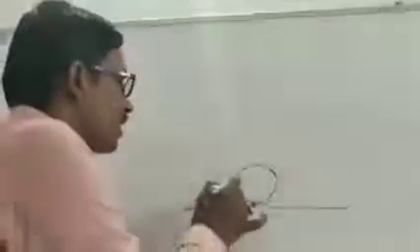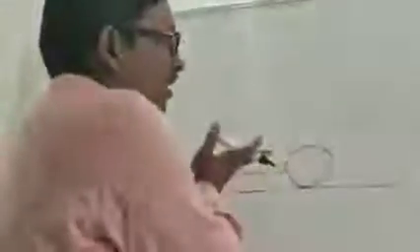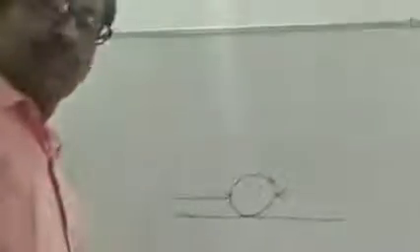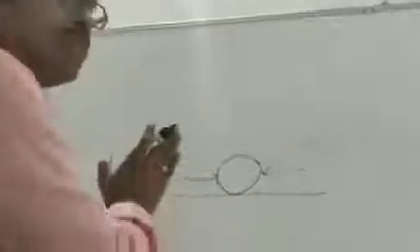Suppose you give a kick in this direction. Which direction will it move? If you give a kick here, it will go in this direction. If I give a kick in this direction, it will go here. And if you give a kick making some angle, it will go in that direction.